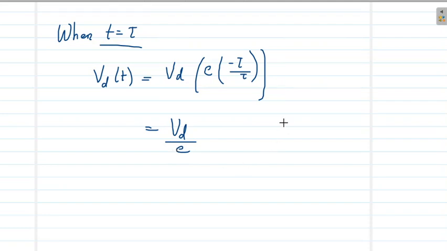Normally for pure metals, this tau is of the order of 10 raised to minus 14 seconds. So quickly, when the electric field is switched off, the electron will be losing its velocity.